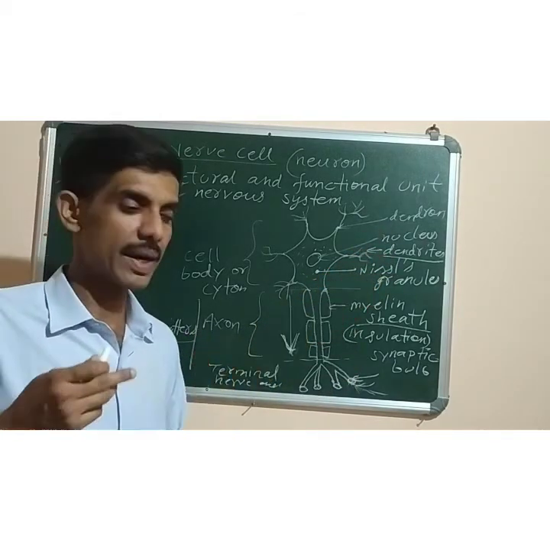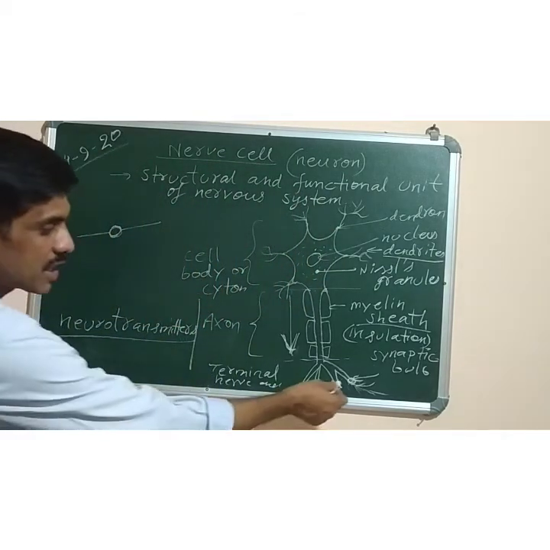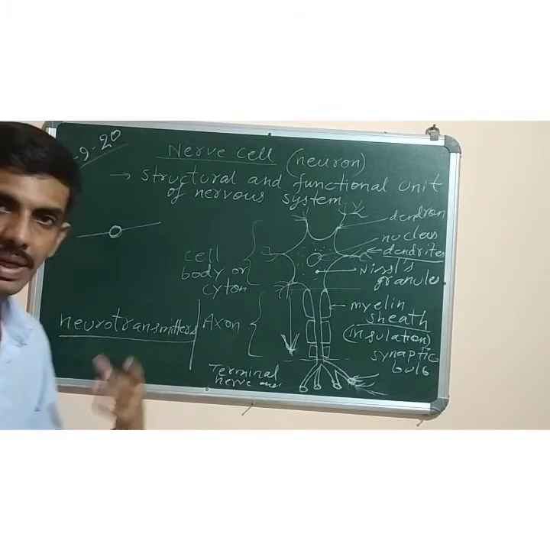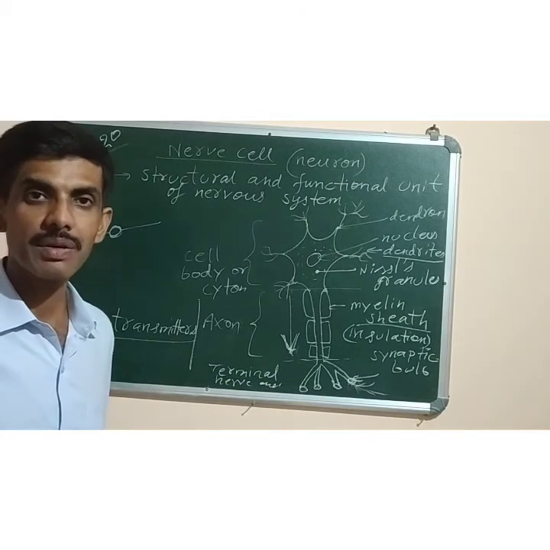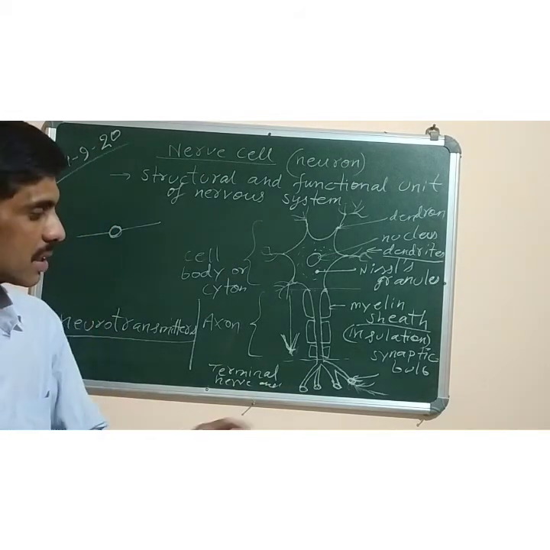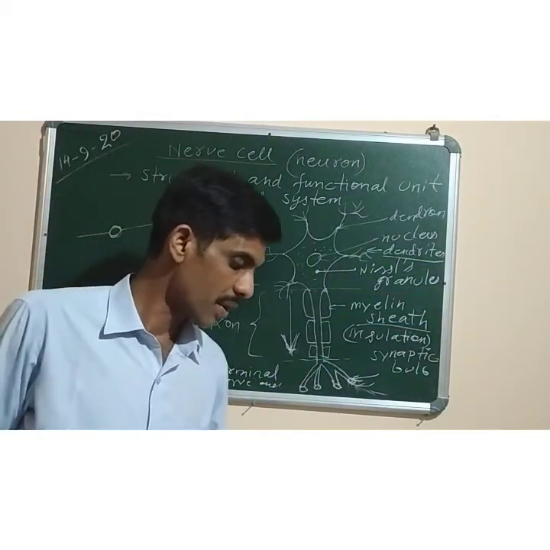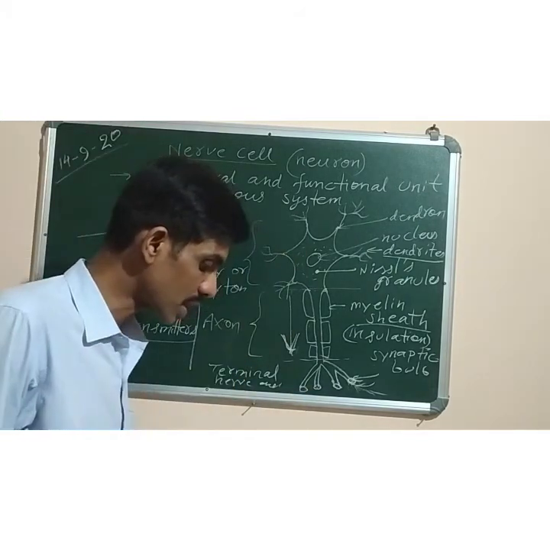At the synapse, chemicals called neurotransmitters are released. The function of these chemicals is to transmit, that is, to pass the message, the impulse, from one nerve cell to the next nerve cell. Understood?